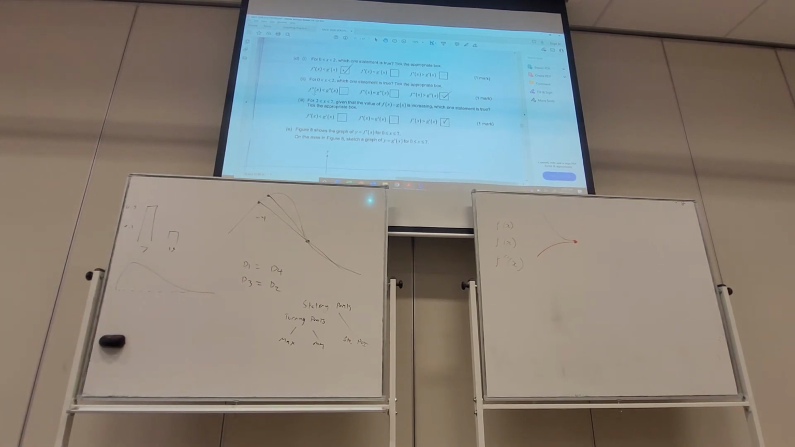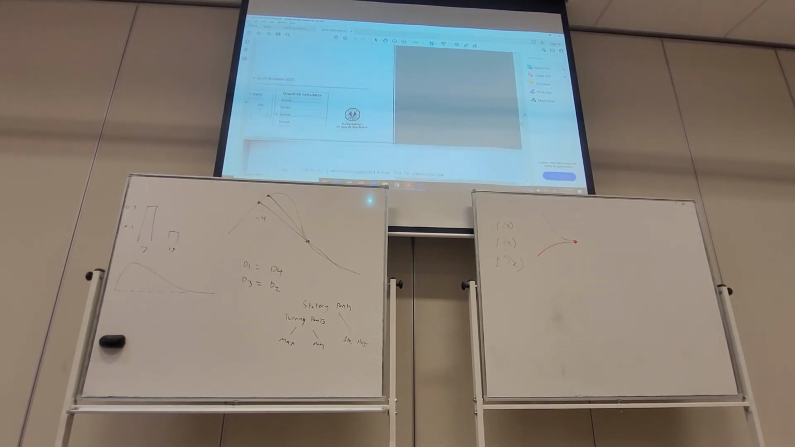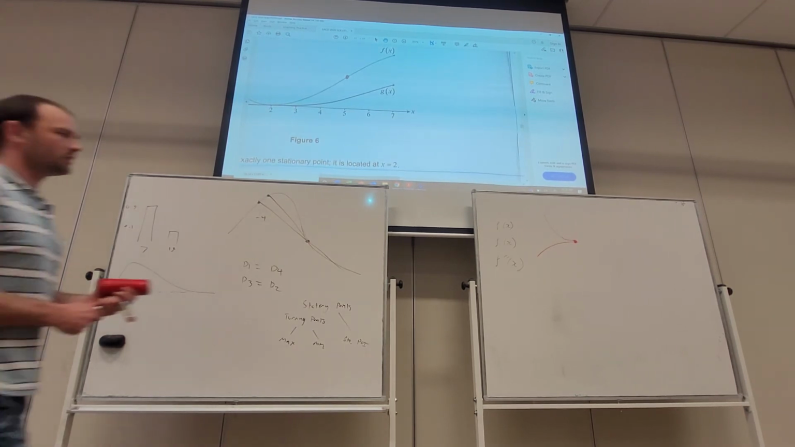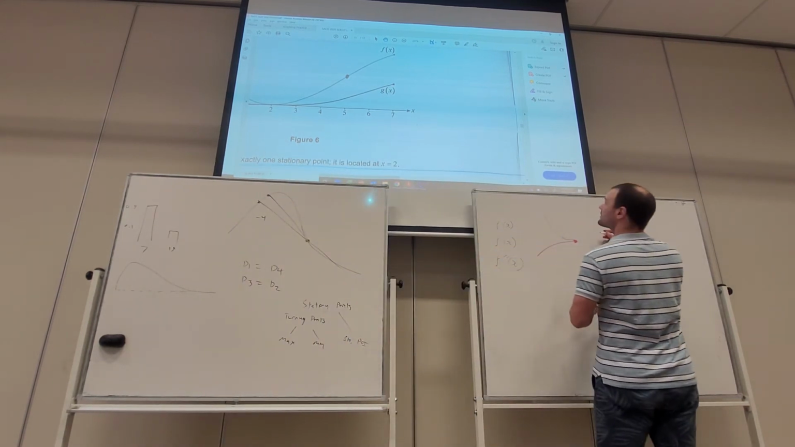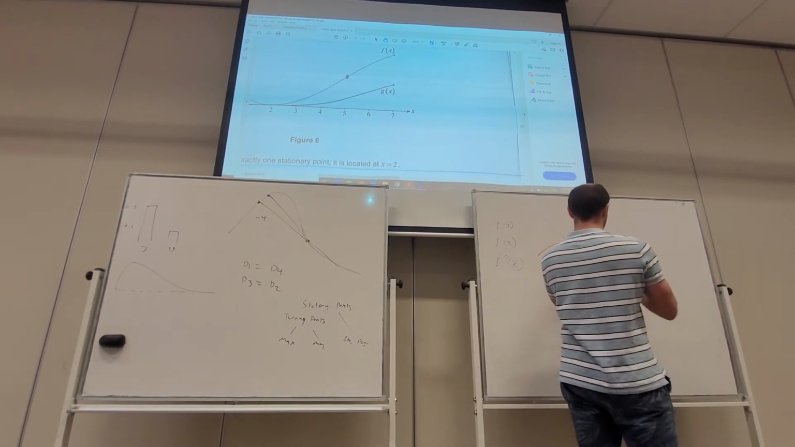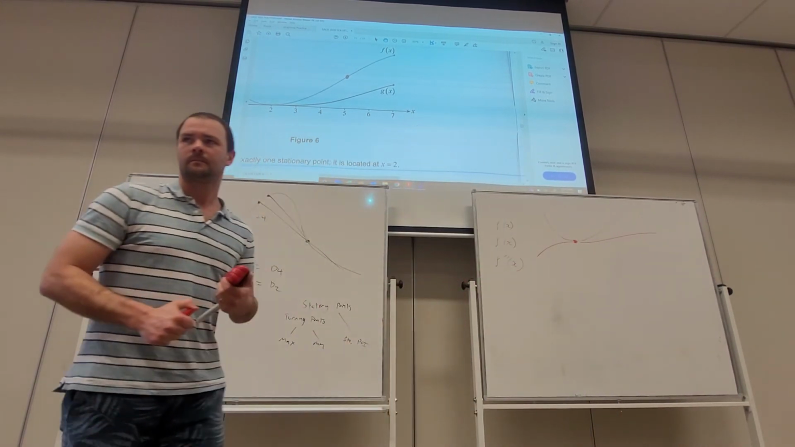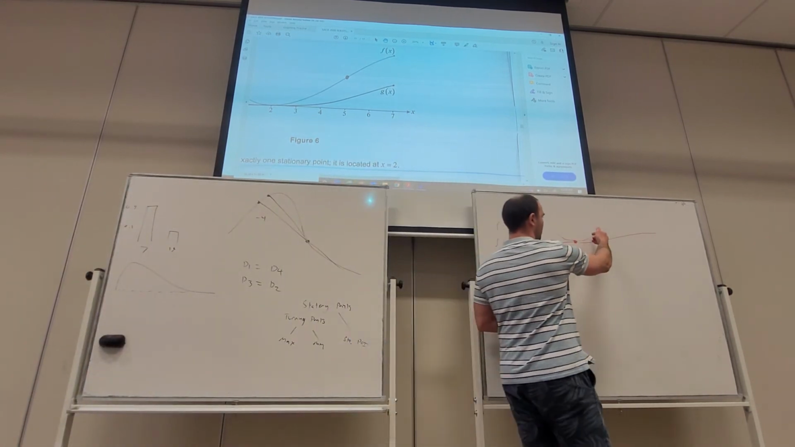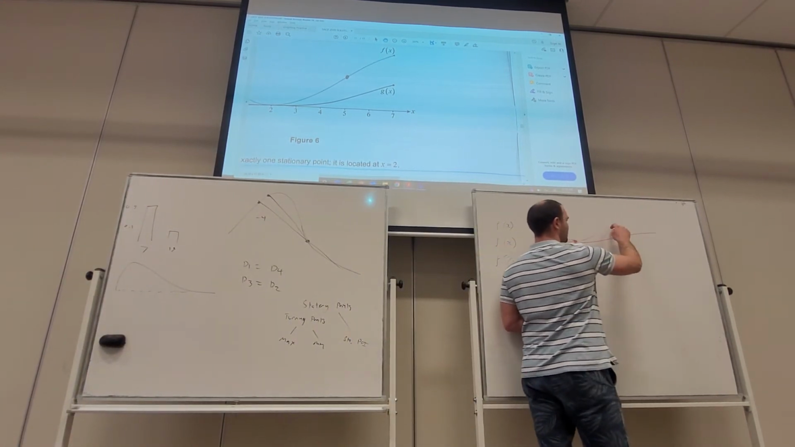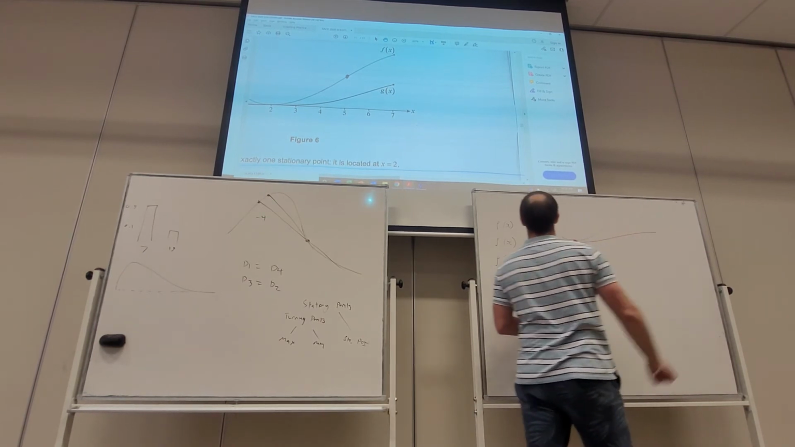Between 2 and 7, given that the value of f of x take g of x is increasing, which statement is true? So let's look back at the graph. What does that mean? Between 2 and 7, what you can see is that the functions are getting further apart. As x goes on, they get further and further apart. F of x take g of x, that distance increases.